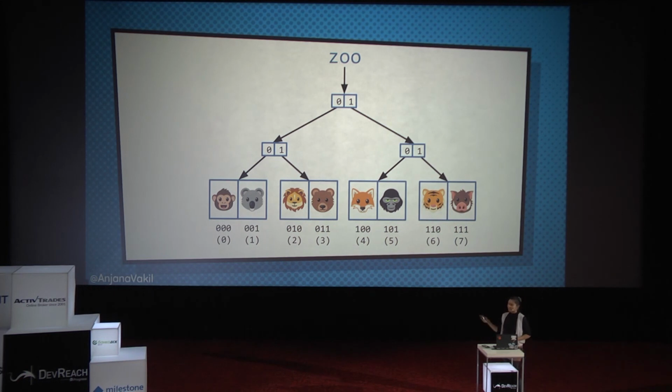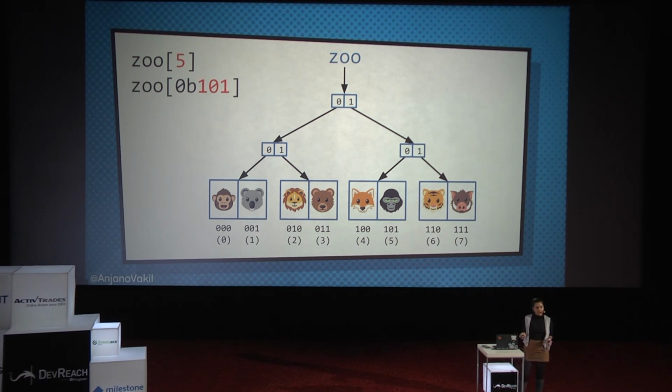So now instead of 0, we've got 0, 0, 0. Instead of 2, we've got 0, 1, 0, etc. All right, so now if I want to look up what is the animal that I have at index 5, let's say, I can convert that number to binary. So I get 101. And then I'm going to step through from the root 1 bit at a time. So from the root, I'm going to go to the 1 branch, which is the right-hand side. Then I'm going to go to 0, which is the left-hand side. Then I'm going to go to 1, which is the right-hand side. And I get out my ape, my gorilla, which just happens to be at index 5.